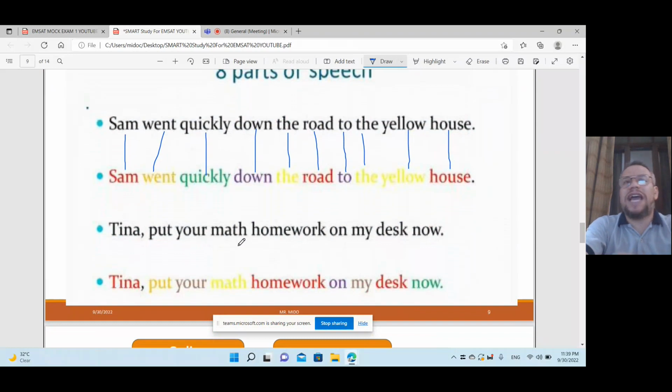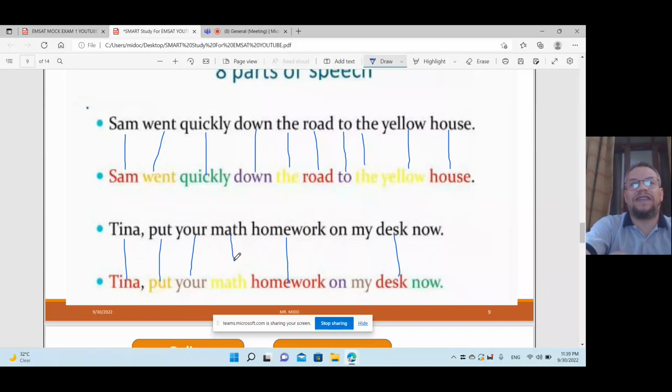Tina, put your math homework on my desk now. So Tina is a noun. Do I have another noun? Yes, homework is a noun. Desk is a noun. Do I have another verb? Yes, we have the verb put. Do I have another verb? No, only one. What about your? Your is a pronoun, what we call a possessive pronoun.